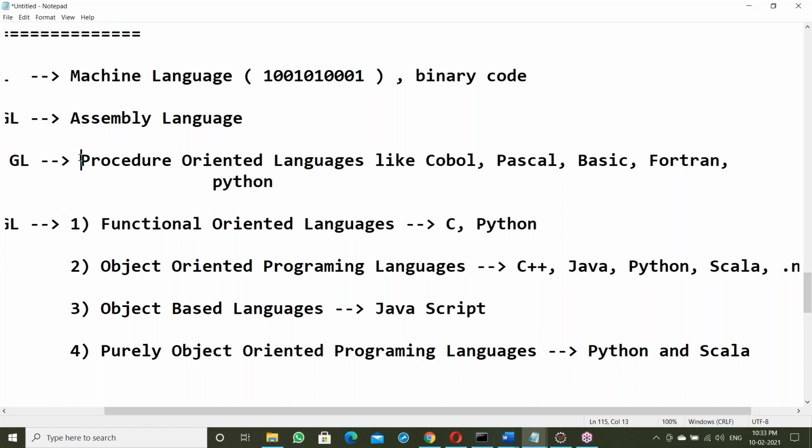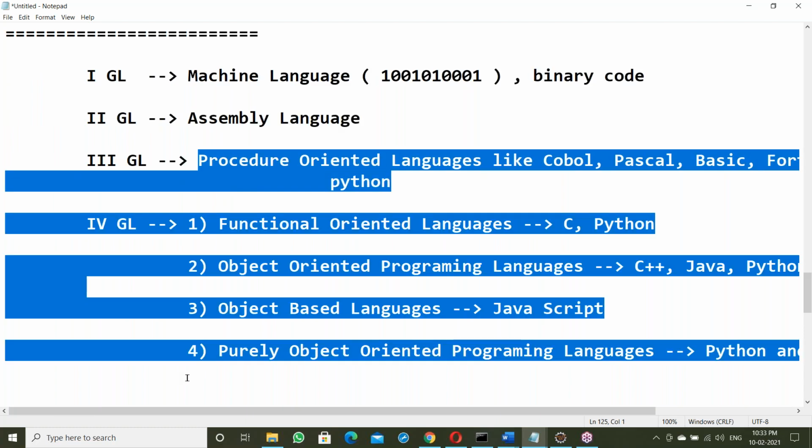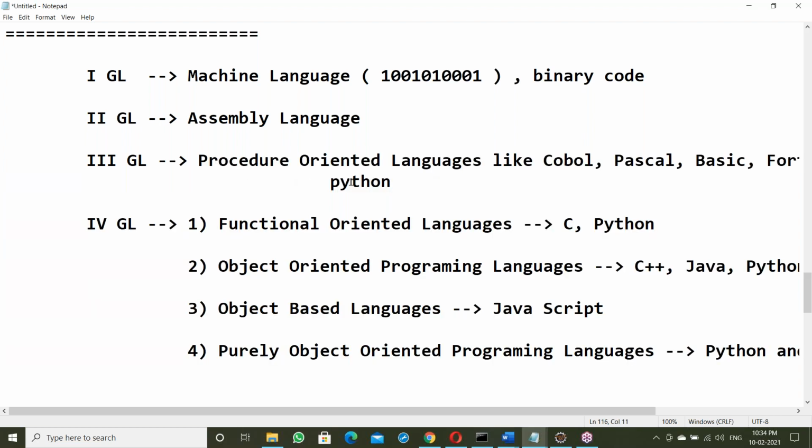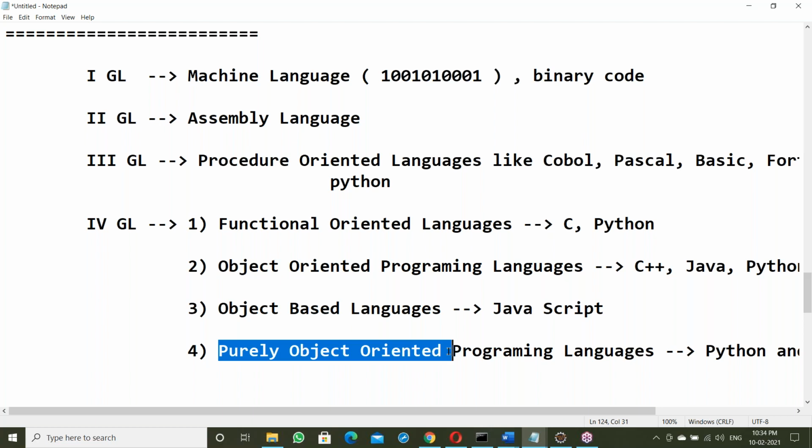One second. What is the common language in all these? What's the common language? You observed here. No one observed? Python, right? In Python we can write procedures, we can write functions, we can create objects, even purely object-oriented can be developed in Python. Python is common to all of these.